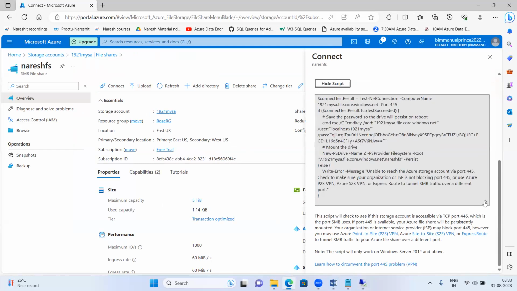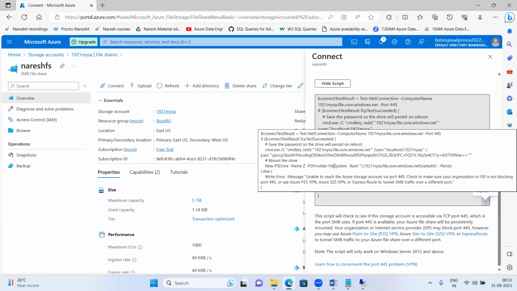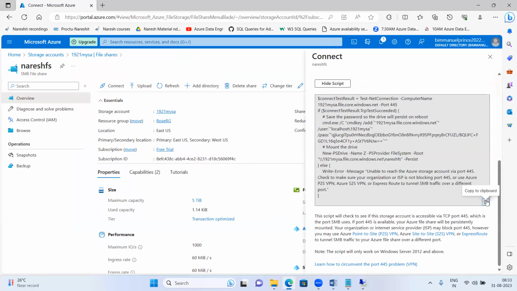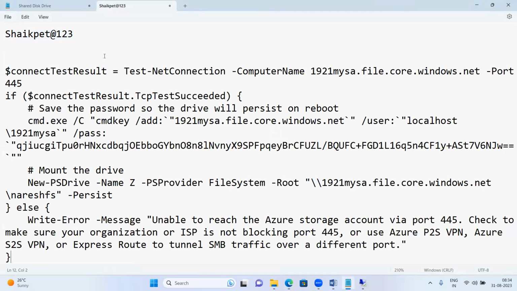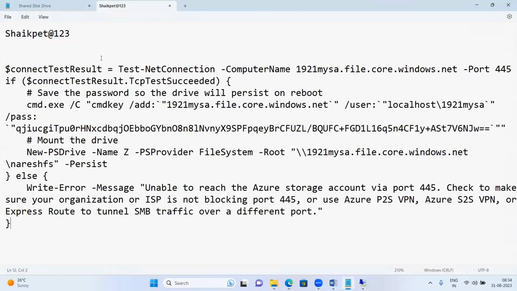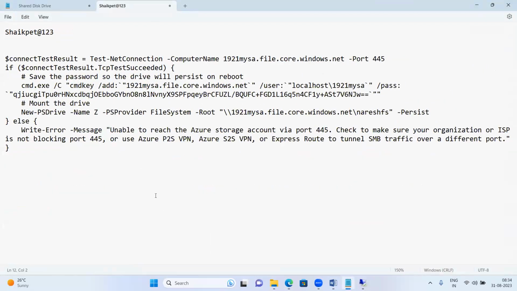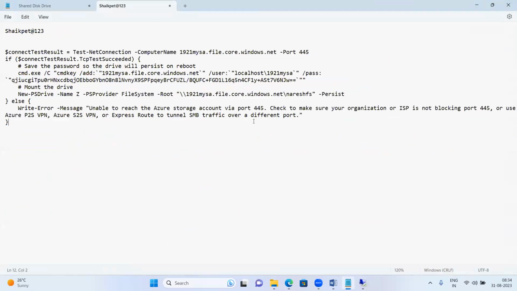This is the PowerShell script. Click here to copy the PowerShell script. Work like a professional, guys. Then paste it in a separate notepad. This is your PowerShell script. I'll just minimize it.